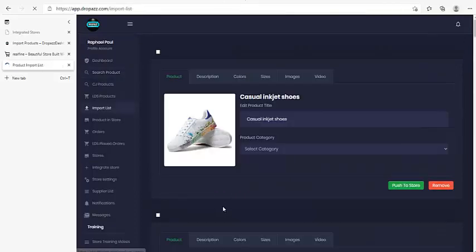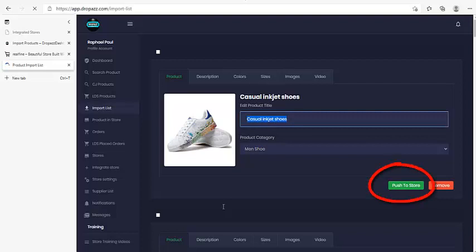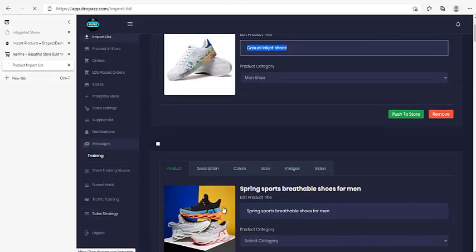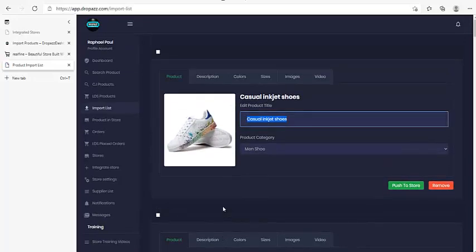Look at the item here now. So now when I click product category, I click category. These are, okay, so this one is casual sneaker, and so on. So just click push to shop. But understand this, you don't just come here and push an item to your store when you have imported it. You must make sure you align your store accordingly. Learn everything about your store setup. Very, very important. You need to align your pricing.